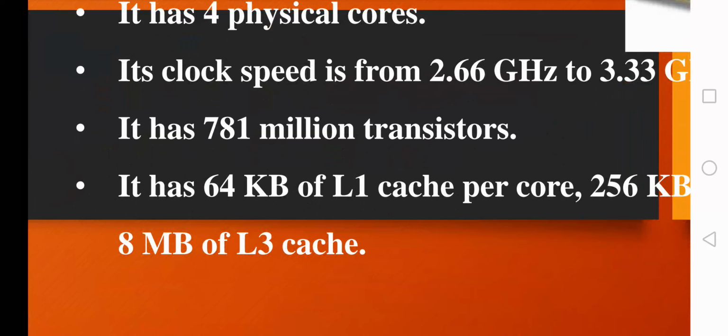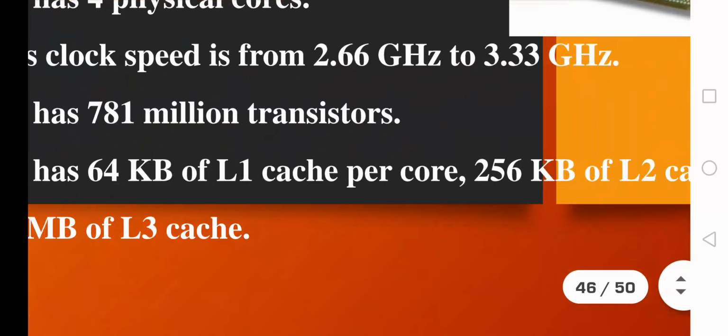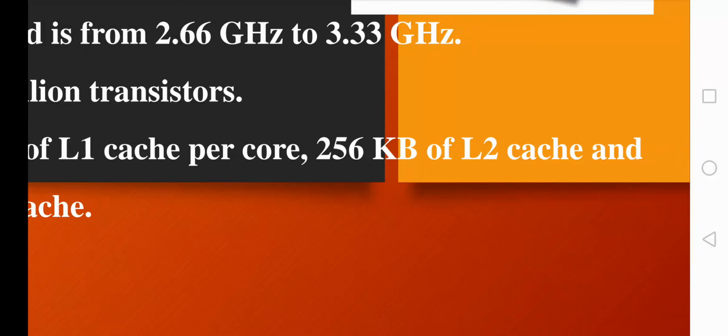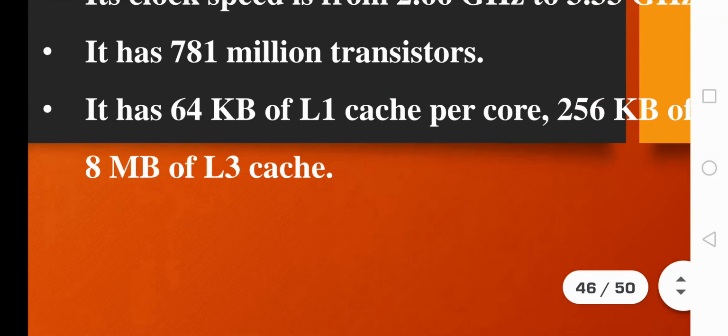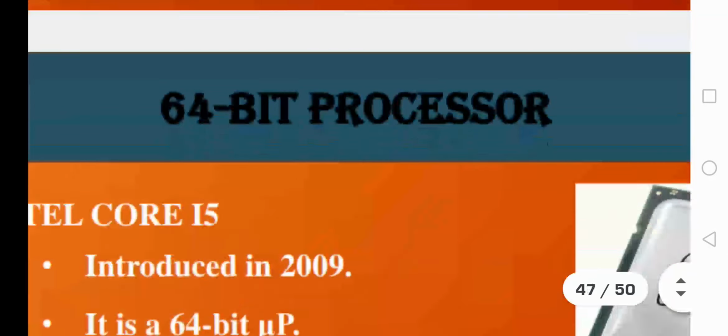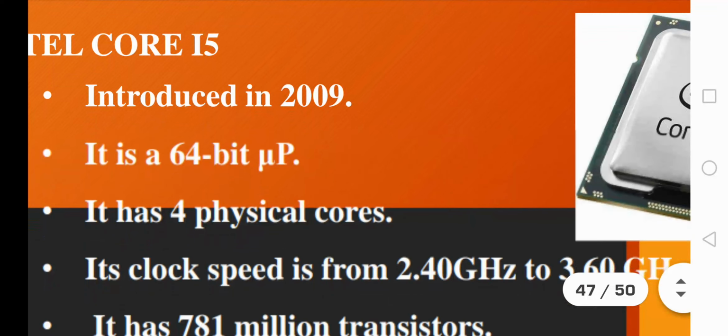It also had a cache concept: L1 cache with a capacity of 64 kilobytes, L2 cache with a capacity of 256 kilobytes, and L3 cache also was supported with a capacity of 8 megabytes. So that's all about the Core i7 processor.